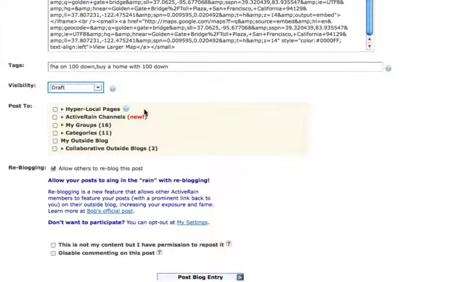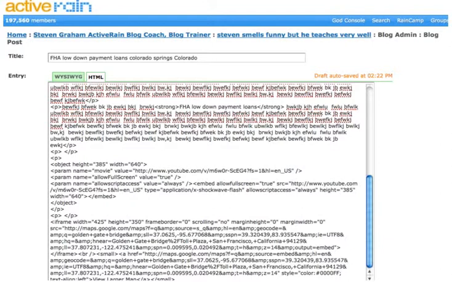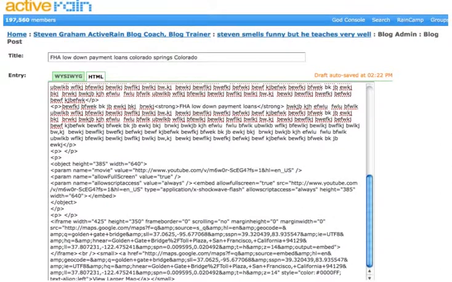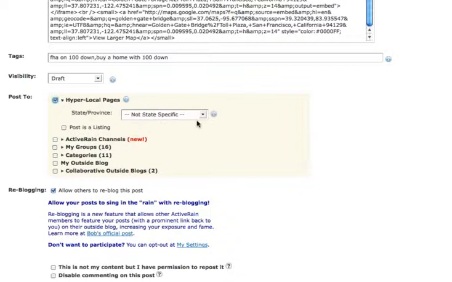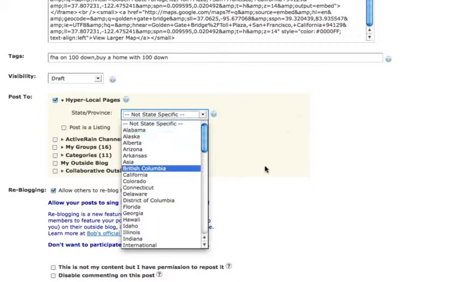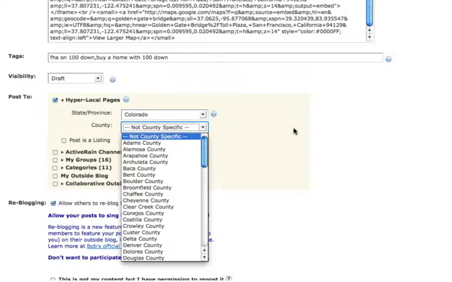Our first post to option is the hyperlocal pages, okay? This will post your content to the state's pages on Active Rain all the way down to your neighborhood or county or city, all right? So I click the hyperlocal pages, and the system's asking me what state I'm writing about, and I pretended I was writing about Colorado, so I go to Colorado, and then it asks me what county.